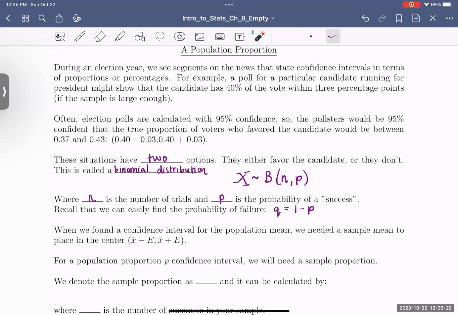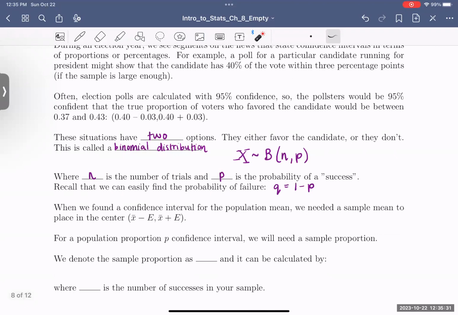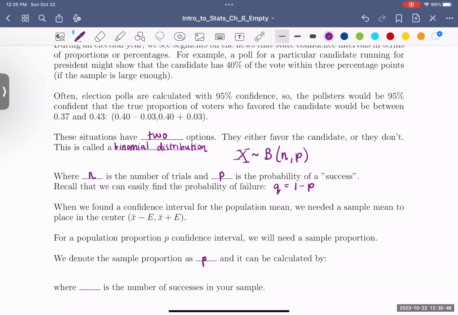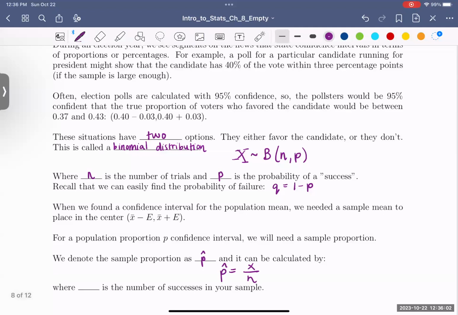Now we're going to have the estimation for a proportion minus an error, and the estimation for a proportion plus an error. This sample proportion we denote as p hat. It's not a bar, it's a little hat. That p hat is calculated with the number of successes out of the number of trials.